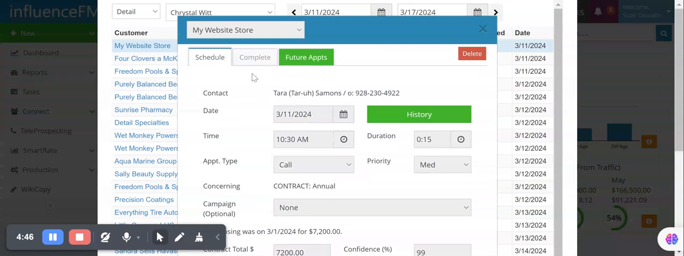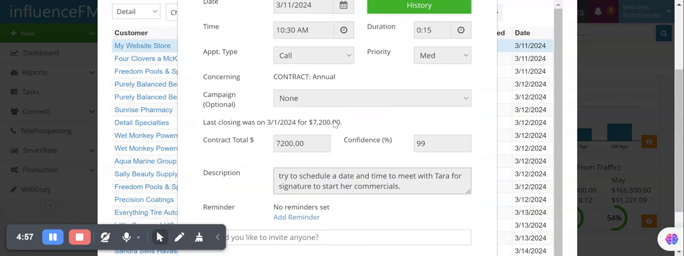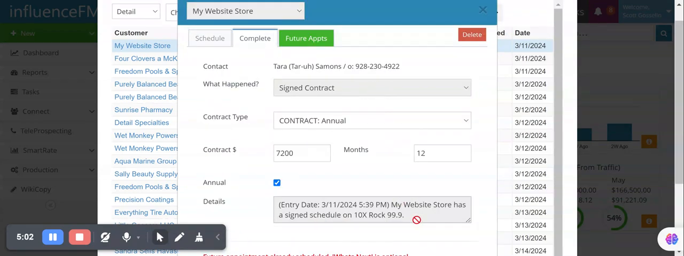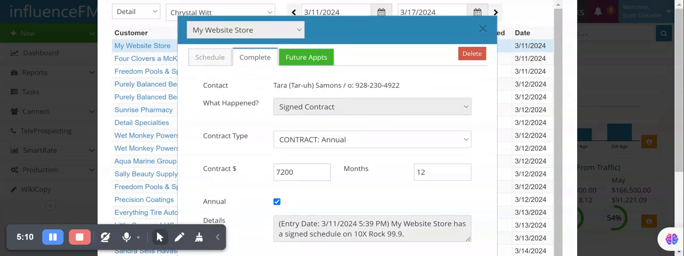So we can see with My Website Store that she has already sold it. If I wanted to see further on that, I can actually click on My Website Store. It brings up her account while not taking me away from the sales activity report. I can see she had a schedule, try to schedule date, meet with Tara, get signature, start her commercials. Pretty basic.